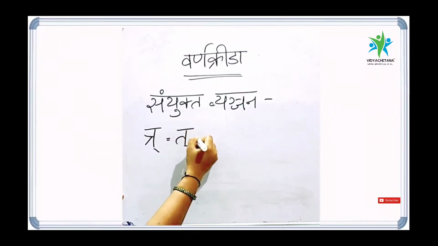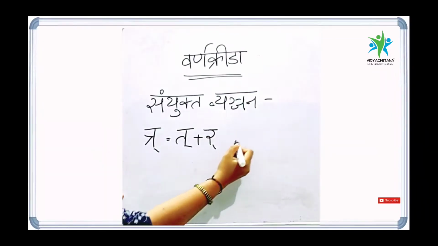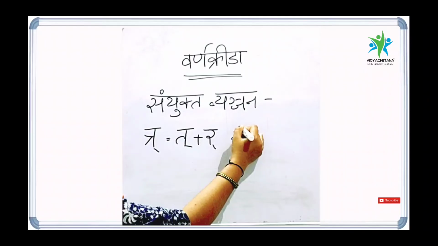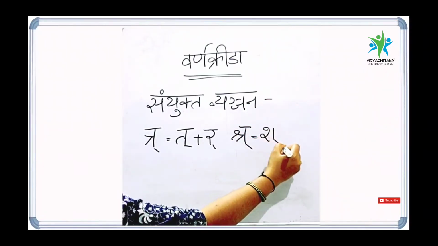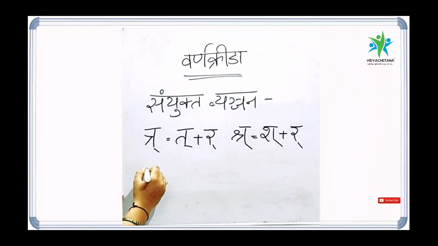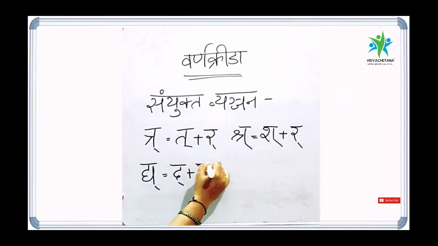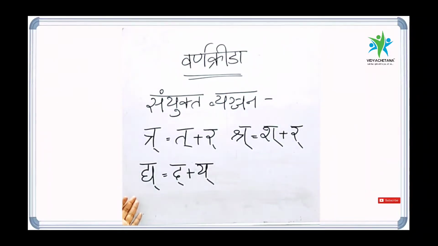Tra is a letter which is made by two Vyanjana letters called Ta Halant plus Ra Halant. And Shra. Shra is made by two Vyanjana letters Sh Halant plus Ra Halant. And Dya is a letter which is made by Da Halant plus Ya Halant. So these are a few examples for Samyukta Vyanjana letters. These are going to help us in Sanskrit to frame new words by joining these letters together.